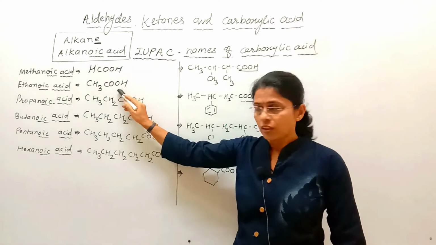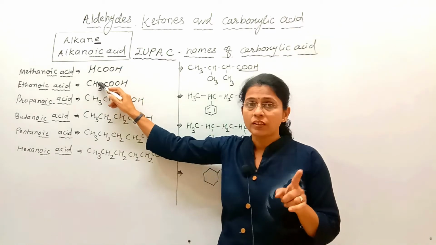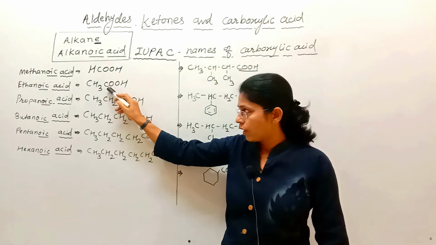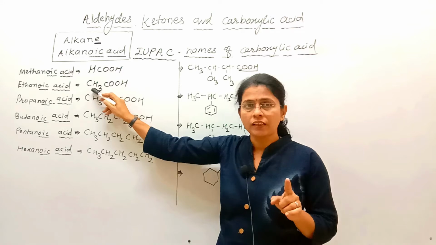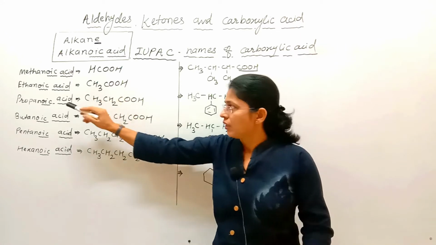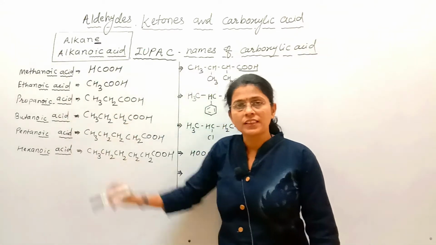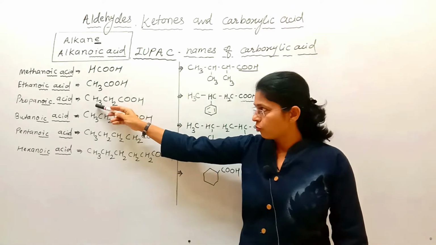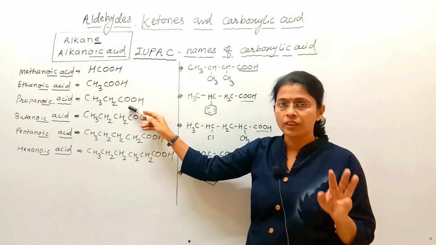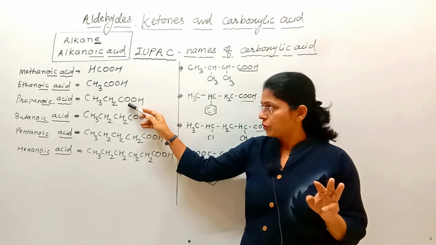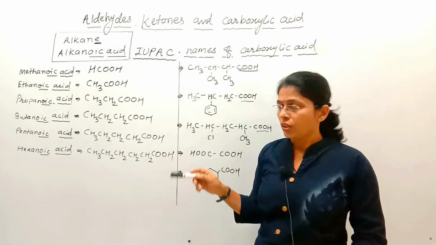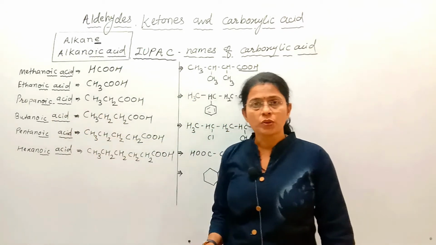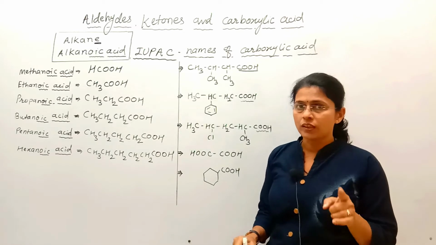Similarly, see here, 2 carbons are there. Keep in mind that you always count the carbon of the functional group also. See, 1, 2. So the parent alkane is ethane. From ethane, E is replaced by OIC acid, and that's why the name of the compound is ethanoic acid. 1, 2, 3: 3 carbons are there, that's why the parent alkane is propane. From propane, E is replaced by OIC acid, so the name of the compound is propanoic acid.